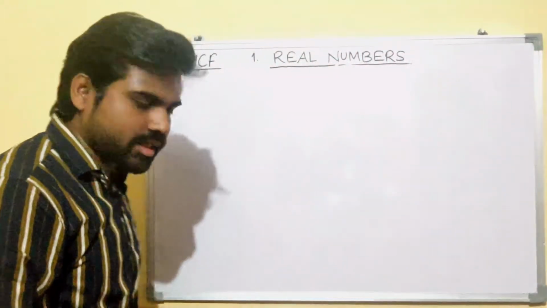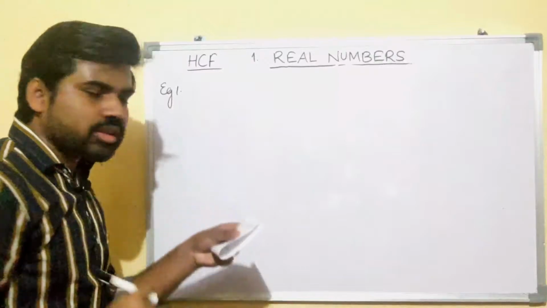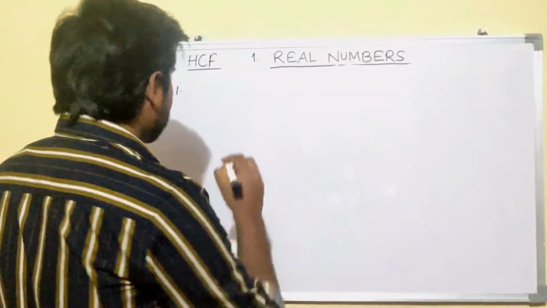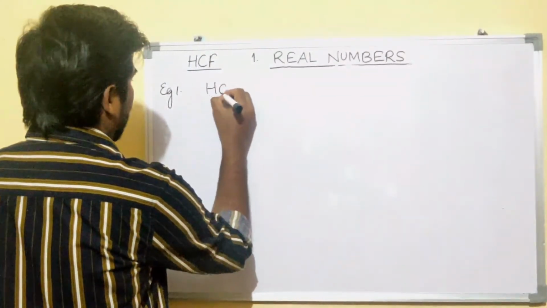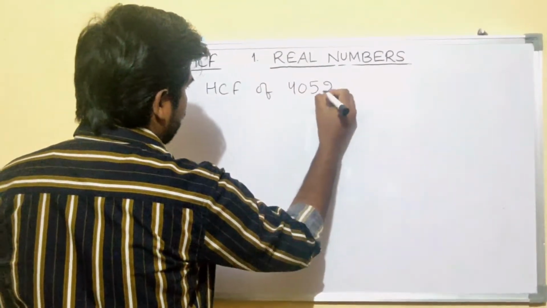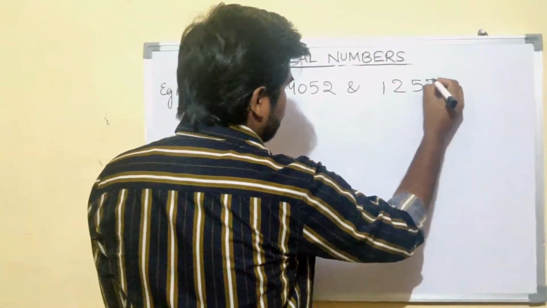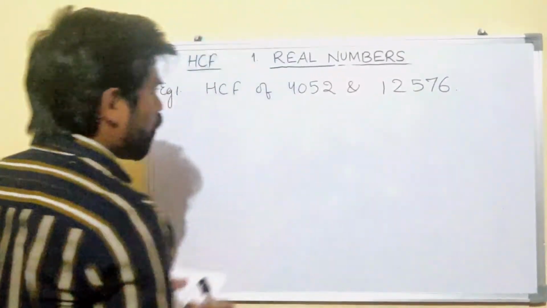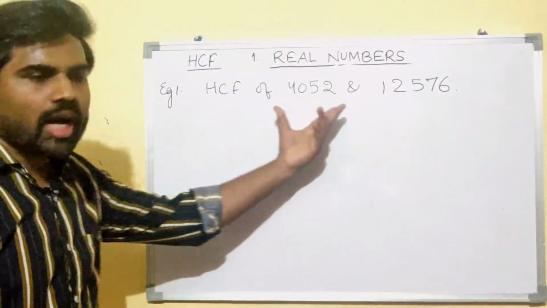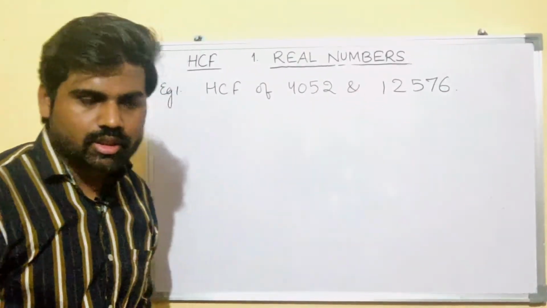In the first example, it is written: use Euclid's division algorithm to find the HCF of 4052 and 12576. Right? We have to find the HCF of 4052 and 12576.